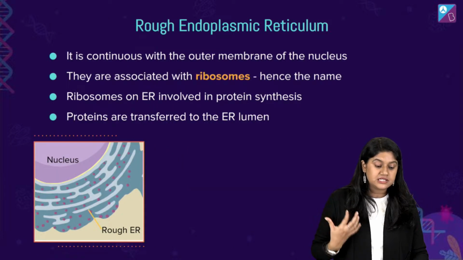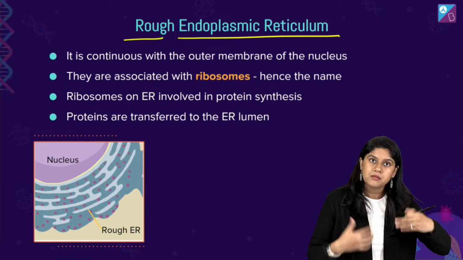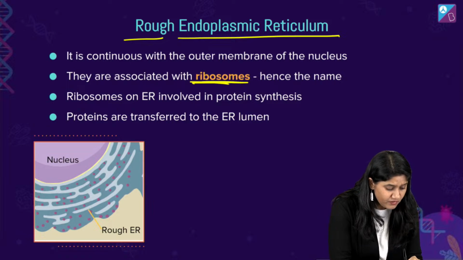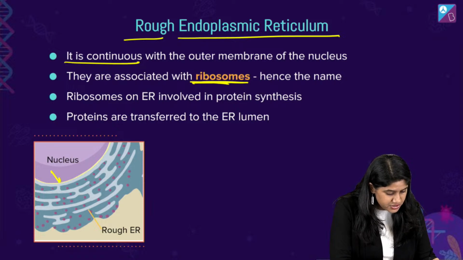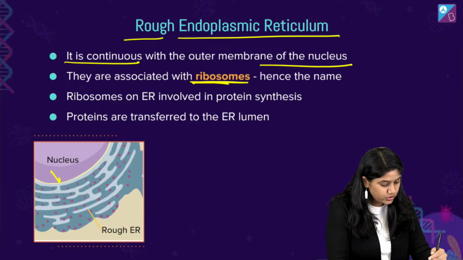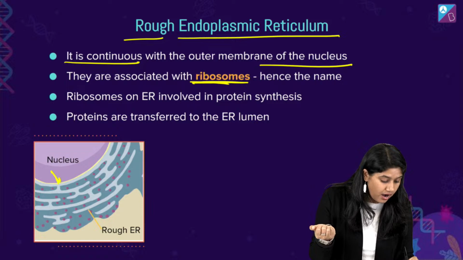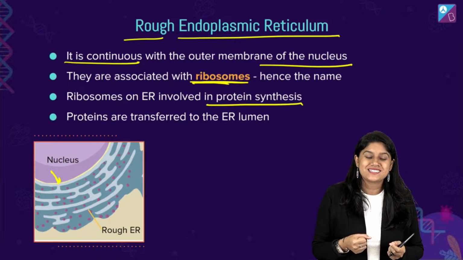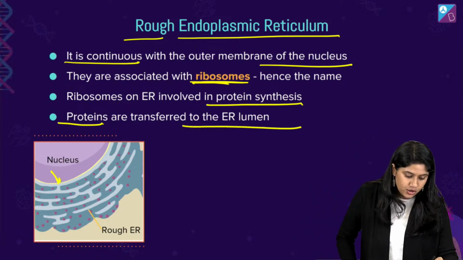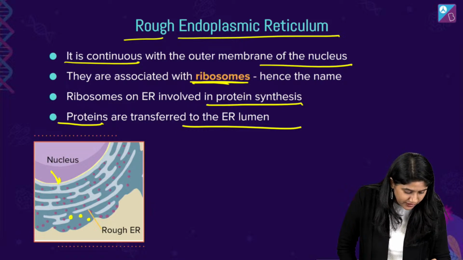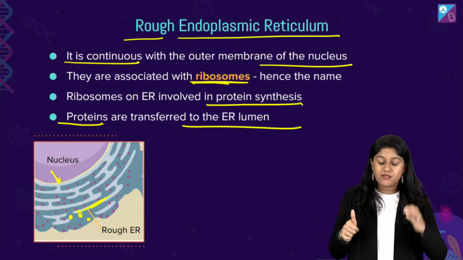So let's quickly discuss the rough ER in detail. The rough ER has ribosomes on it, hence the name. It is continuous with the outer membrane of the nucleus. Can you see over here, this is the nucleus. It starts from here. The ribosomes present on the ER are very much involved in protein synthesis, and the proteins are transferred to the ER lumen. So these yellow dots that I'm making are making the proteins, and these will be sent into the empty spaces. Everyone, are we clear?